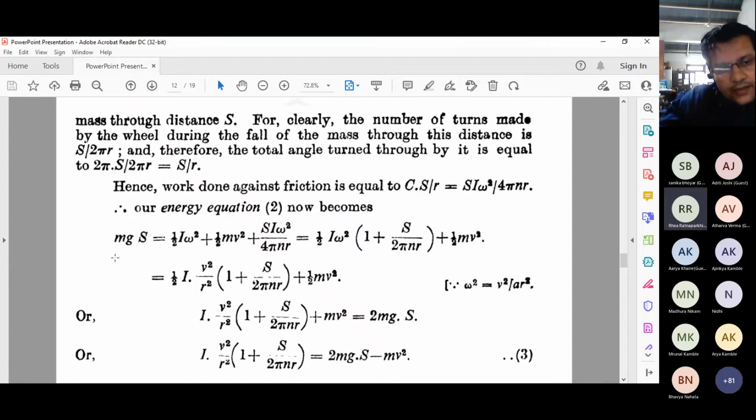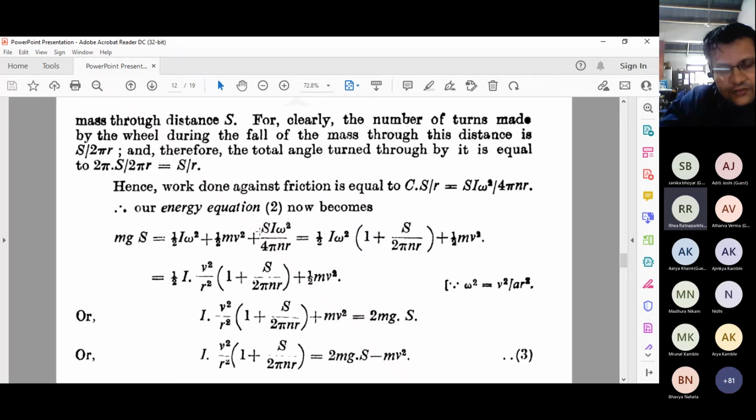The potential energy, I am going to write it over here: mgh is equal to mgs is equal to half of I omega square, the rotational energy, plus half of mv square, the translational kinetic energy of the mass. And for this system, we calculated the work in terms of certain values.